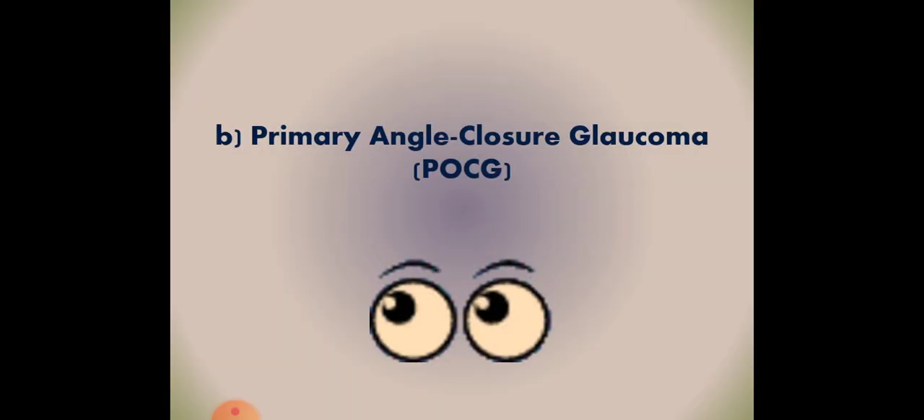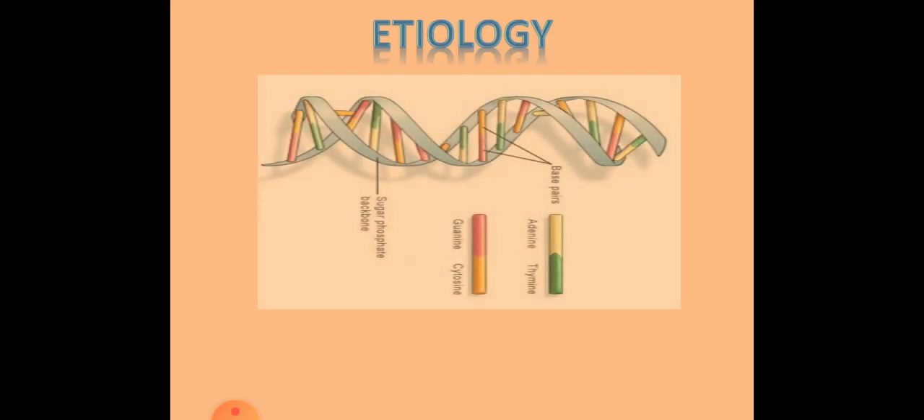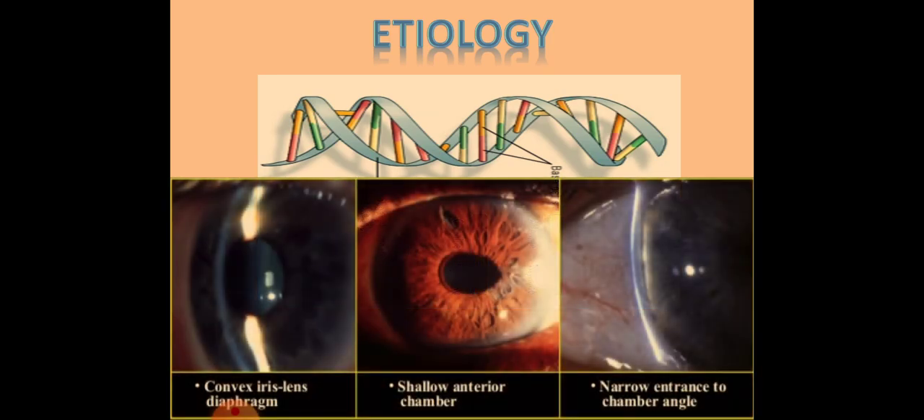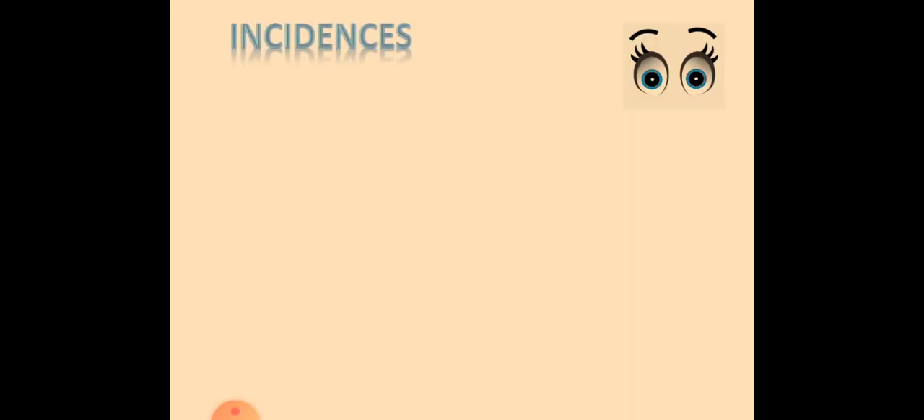Primary angle closure glaucoma is raised intraocular tension due to a narrow or closed angle of the anterior chamber. There is obstruction to the outflow of aqueous humor; the peripheral iris moves forward to block the opening of the trabecular meshwork at the angle. Its etiology is again a genetic basis, and a small hypermetropic eye, anatomically narrow angle of the anterior chamber, shallow anterior chamber, and the iris lens diaphragm is pushed forward.